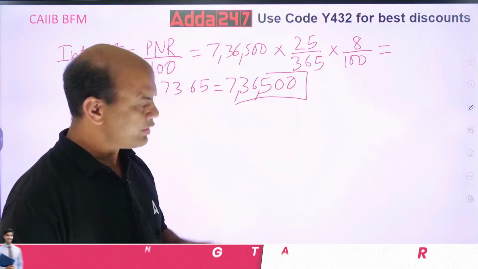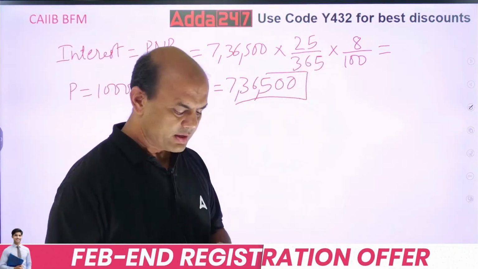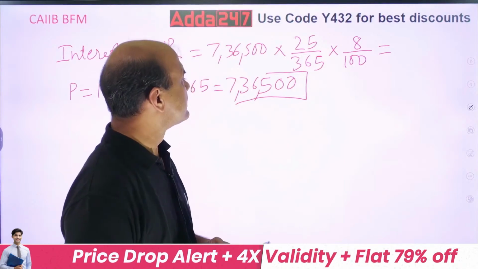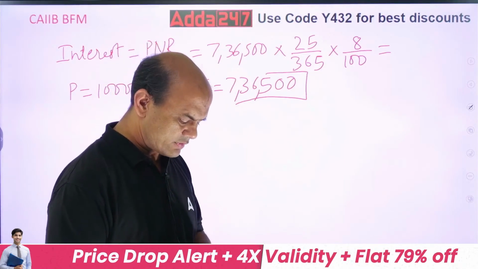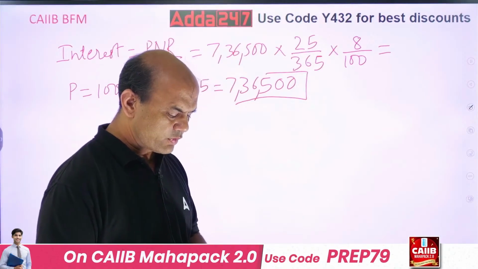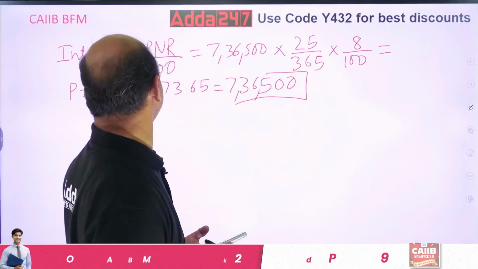Do the full numerator first, divided by 365,000. So you will get it as 4035.6.